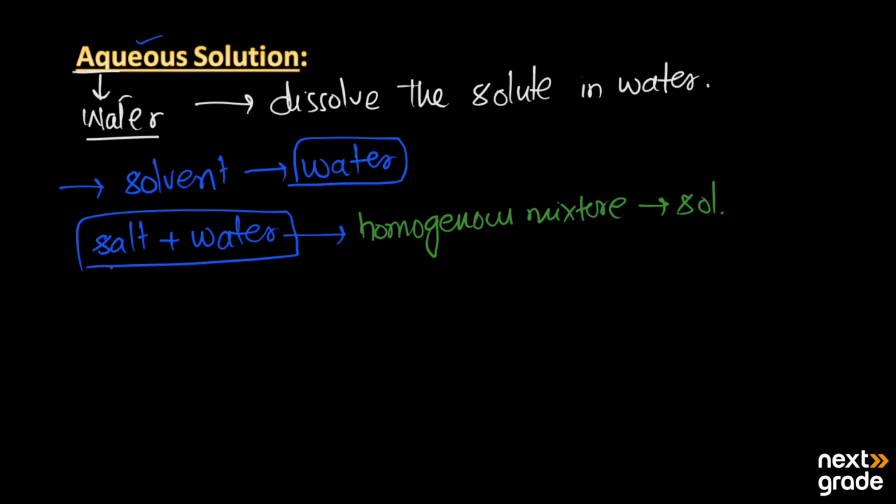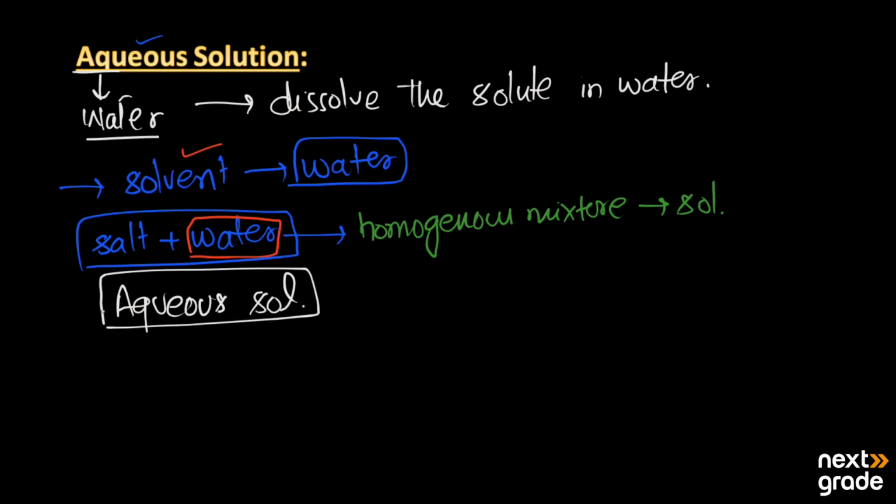As we dissolve the salt in the water, and the water here is the solvent, that solution we can call the aqueous solution. So this is very simple about the aqueous solutions: the solutions in which we dissolve the solute in water, and the solvent is water, are known as the aqueous solution.